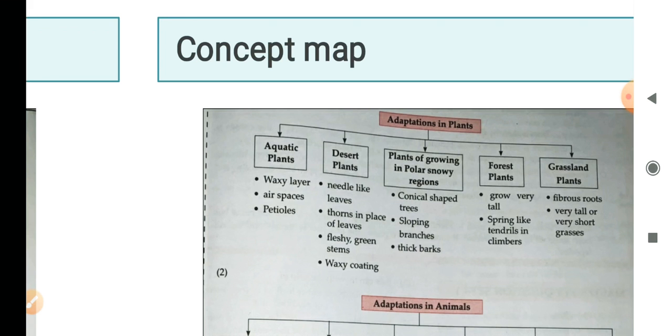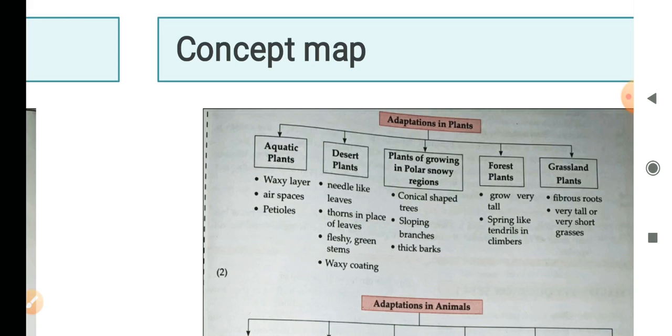The aquatic plants have a waxy layer and air spaces, and they also have petioles. The desert plants have needle-like leaves, thorns in place of leaves, fleshy green stems, and a waxy coating. Plants growing in the polar or snowy regions are conical in shape and have sloping branches and thick barks. Forest plants grow very tall, with spring-like tendrils in the climbers. Grassland plants have fibrous roots, and are very tall or very short grasses.